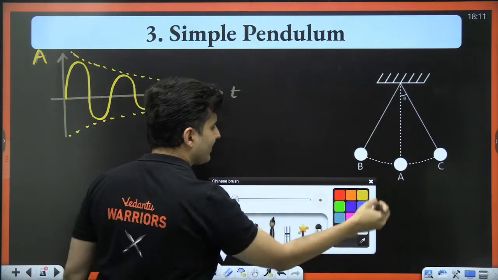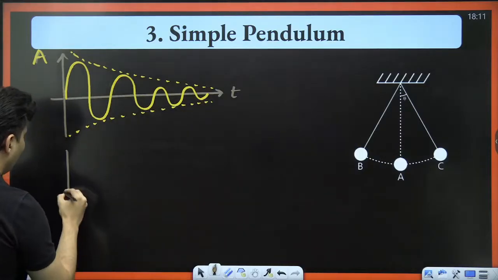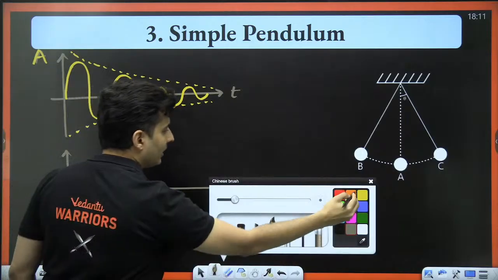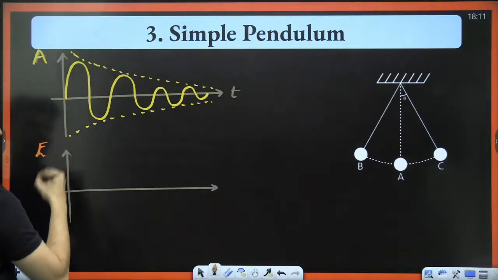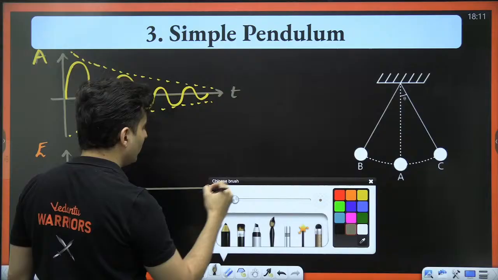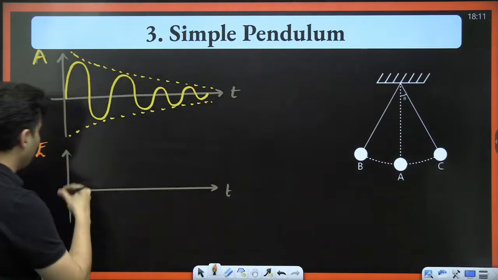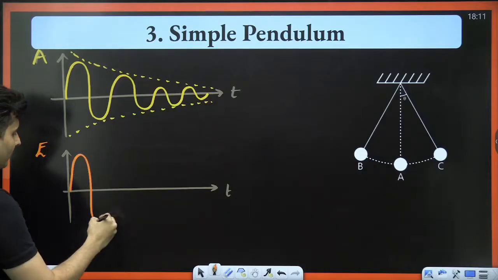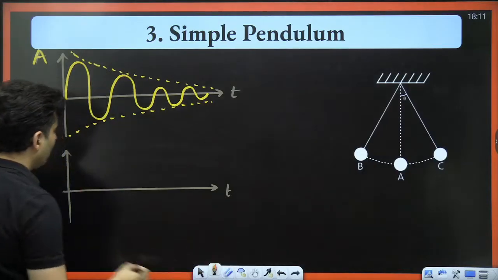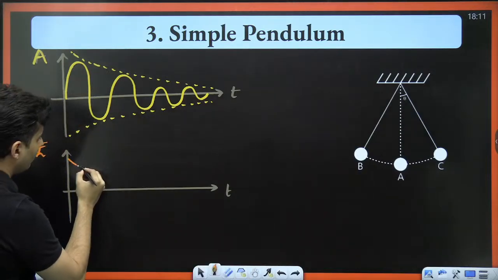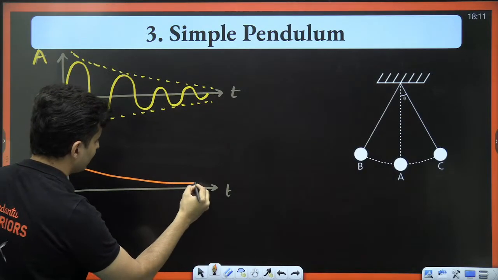In fact, you can also plot the graph of energy of the oscillation with respect to time. Then that graph also looks very similar. It will look something like this.